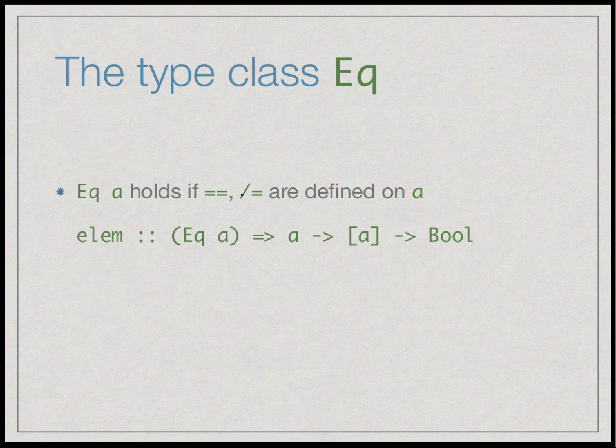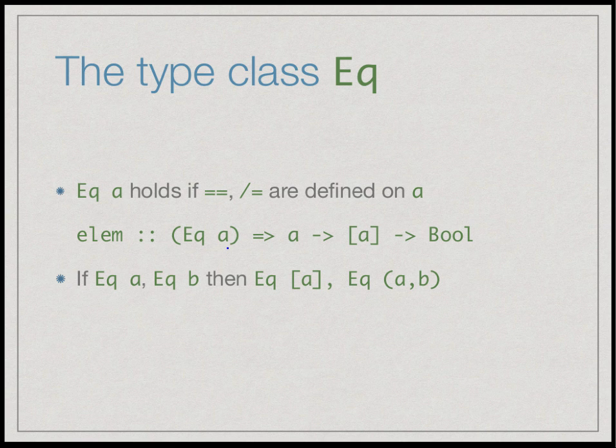In terms of this type class, we can now give a conditionally polymorphic type for the elem function, which says that provided EQ holds for the input type, then we can take a value of that type and a list of that type and tell whether or not the value occurs in that list.